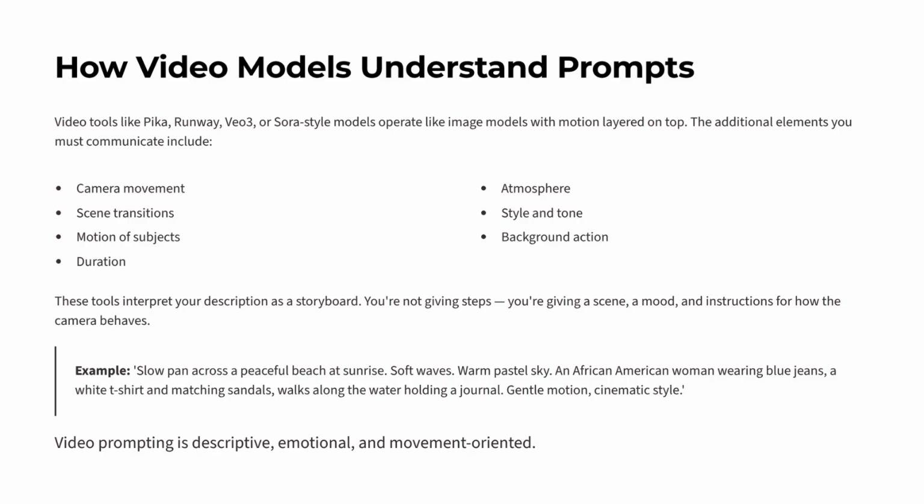An example would be: slow pan across a peaceful beach at sunrise, soft waves, warm pastel sky. An African American woman wearing blue jeans, a white t-shirt, and matching sandals walks along the water holding a journal, gentle motion, cinematic style. Video prompting is descriptive, emotional, and movement-oriented.